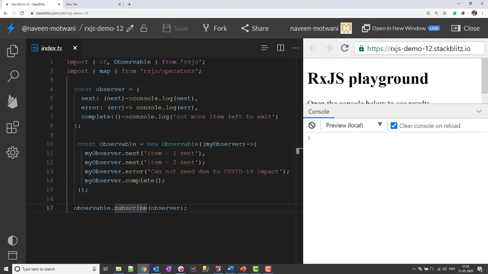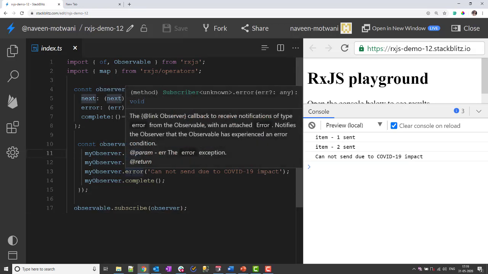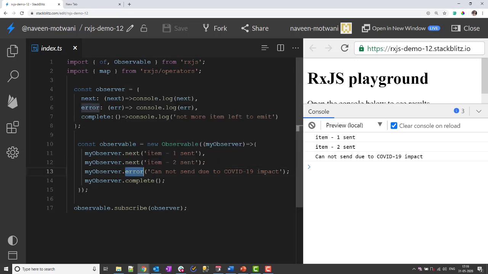Okay, let's run this program. To run it, I have to make some fake changes and then click on save. Okay, I have something in my console. Now the first question is why this is in my console. The reason is when I create this observer, I said whatever input you got, just print it into the console. And since this observer is used while executing this observable, whenever the observable emits any item or emits any error, it will call my observer and my observer will print the values in the console.